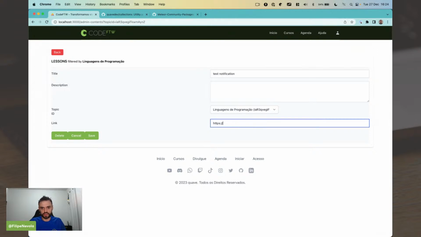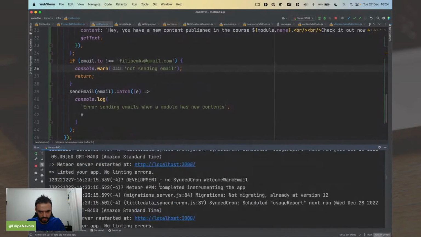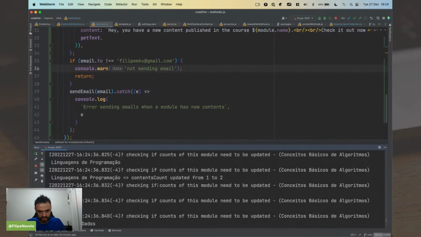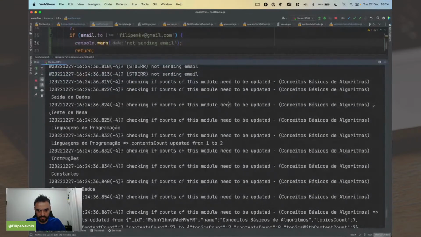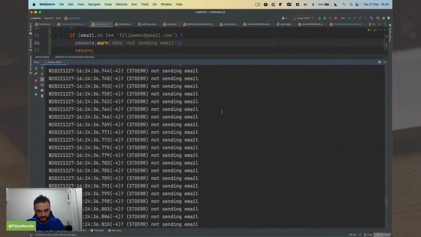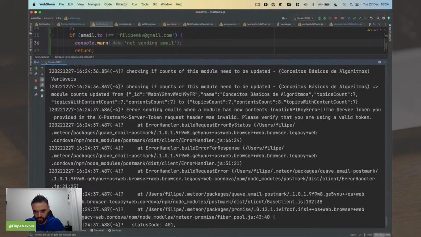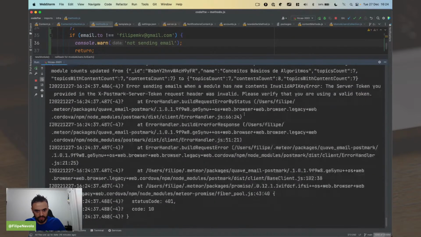I'm going to put any link here. Save. So now this should, okay, not sending because I'm blocking all the emails except for myself. Okay. And okay, I put the wrong code there, but it tried to send an email. Okay, so I think it's working.